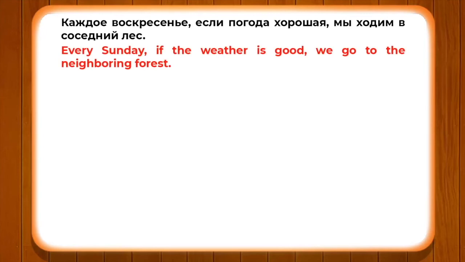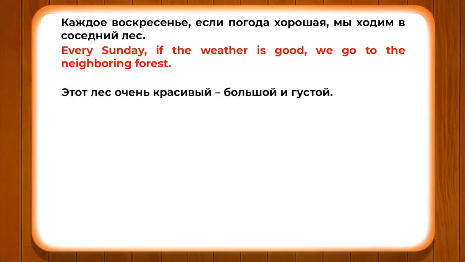So every Sunday, if the weather is good, we go to the neighboring forest. Here we have used the verb of motion ходить in a conjugated form for мы. Этот лес очень красивый, большой и густой. This particular forest is very beautiful, very big and very dense.